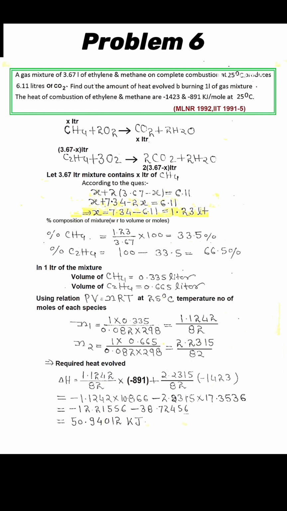With help of volume percentage composition, we will get the volume of each component in 1 liter of gaseous mixture. Now using gas law, we can get the respective moles, and enthalpy value of both the species is given. Hence heat evolved by each component will be number of moles multiplied by its enthalpy value, and when we sum, we will get the total heat evolved.